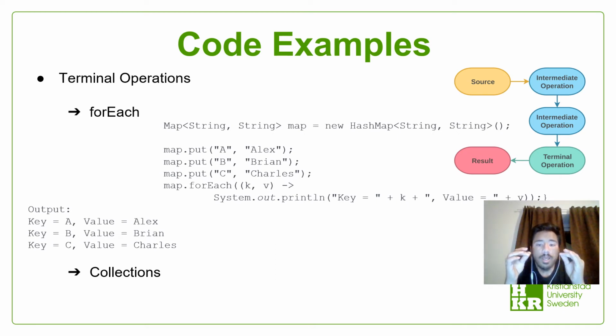So after that, of course, you can see that we do not forget the semicolon because it is necessary to use the semicolon as we tell Java that way that we're done with that part of the code. And then, of course, we move on to map.forEach. So this will initiate the for each loop. And then, of course, in parentheses, we write kv to specify the keys and values.